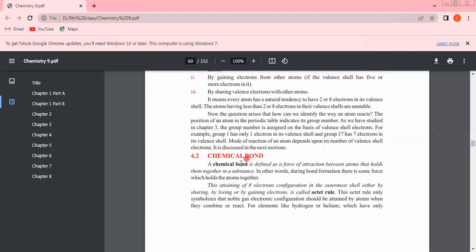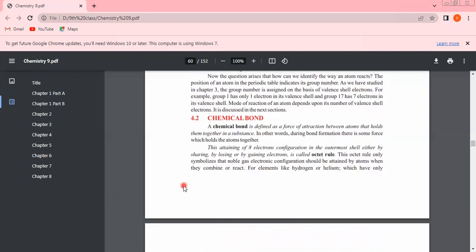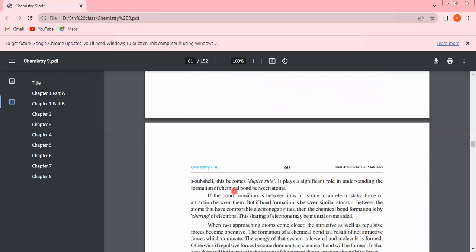Chemical bond. A chemical bond is defined as a force of attraction between atoms that holds them together in a substance. In other words, during bond formation, there is some force which holds the atoms together. This attaining of electron configuration in the outermost shell, either by sharing, by losing, or by gaining electrons, is called octet rule. This octet rule only symbolizes that noble gas electronic configuration should be attained by atoms when they combine or react. For elements like hydrogen or helium, which have only an s subshell, this becomes the duplet rule. The duplet rule plays a significant role in understanding the formation of chemical bonds between atoms.